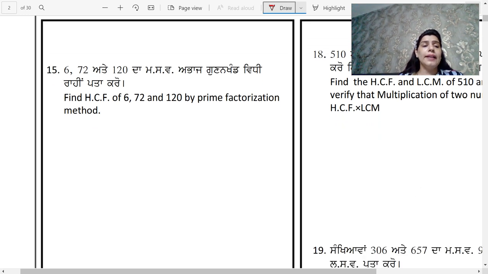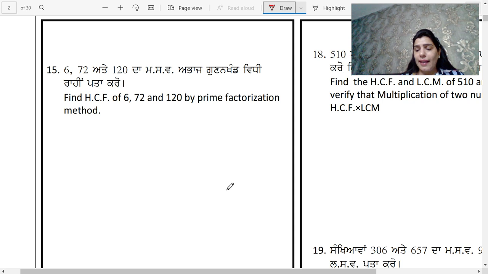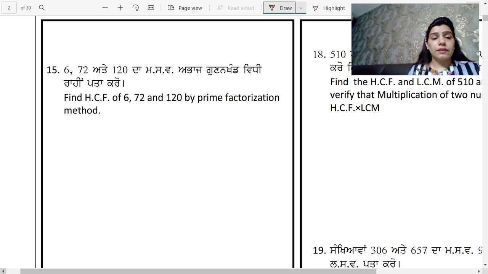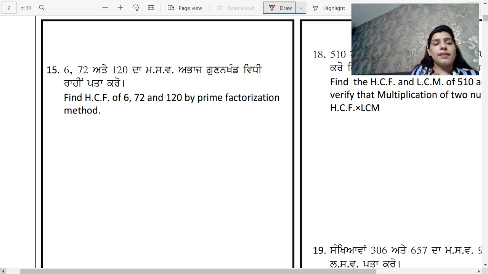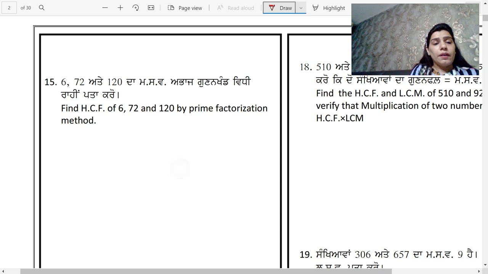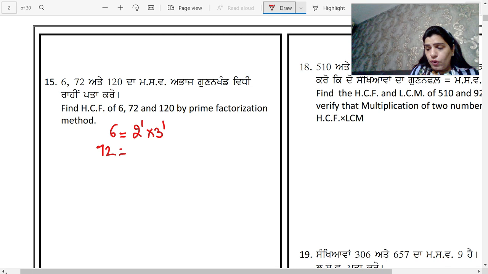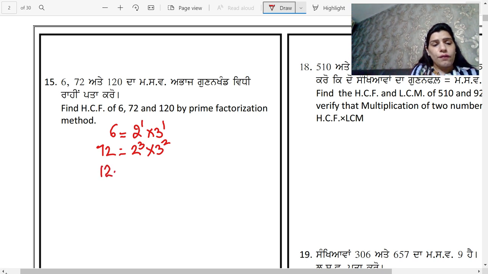You have to find the HCF of 6, 72 and 120 by the prime factorization method. Students, again, like we have done the 14th question and we have found the prime factors, you will find the prime factors of 6, 72 and 120. Prime factors of 6 are 2 raised to the power 1, 3 raised to the power 1. You will find the prime factors of 72. It is 2 raised to the power 3 and 3 raised to the power 2. And then you will find the prime factors of 120.